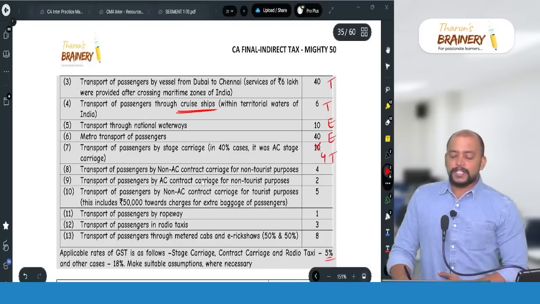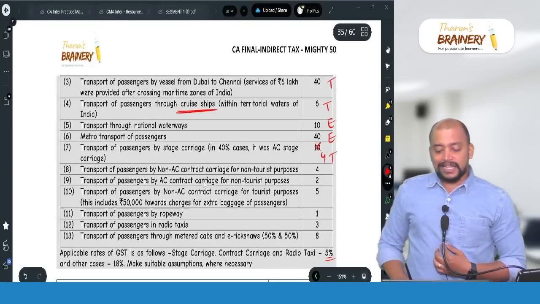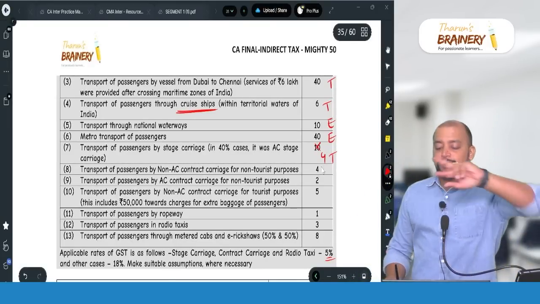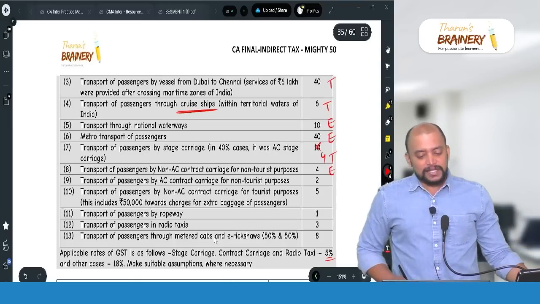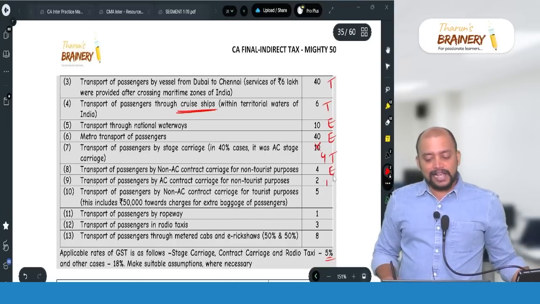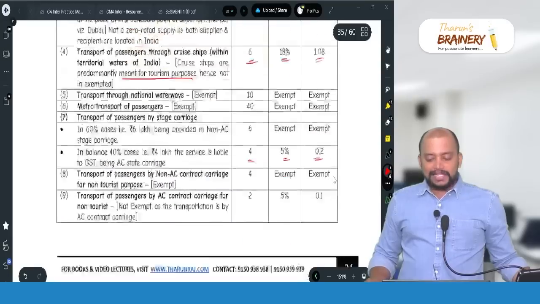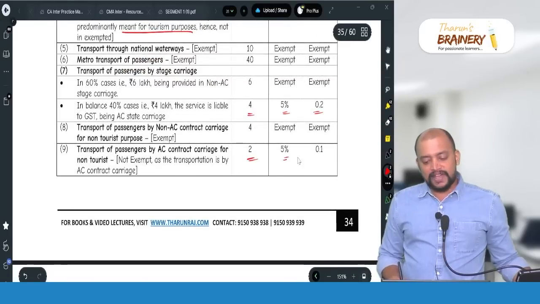Then transportation of passengers by non-AC contract carriage for non-tourist purpose, exempted. Transportation of passengers by AC contract carriage, always taxable. So 2 lakhs, 5%. 2 lakhs, 5%, 0.1.